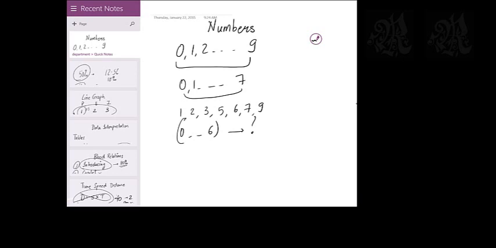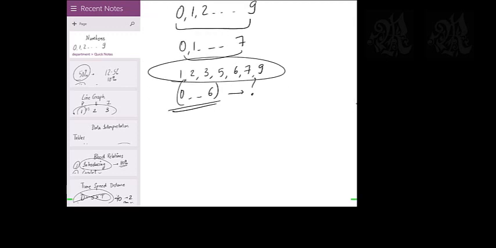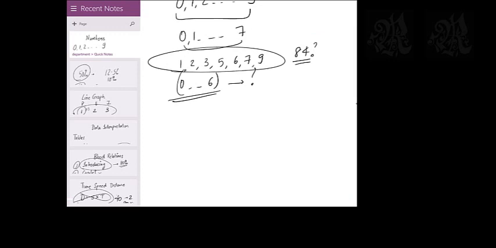If you understand this, you understand numbers, in short. Why do you think they have to have 0 to 6? Why not something like this? Why can't we represent 84? What is the big deal in 84? Because 8 and 4 are missing, you're saying. Okay, thank you. I got the point. You don't know the answer?